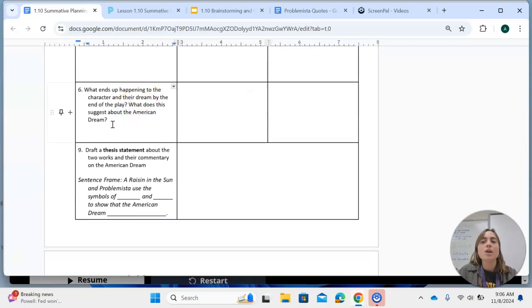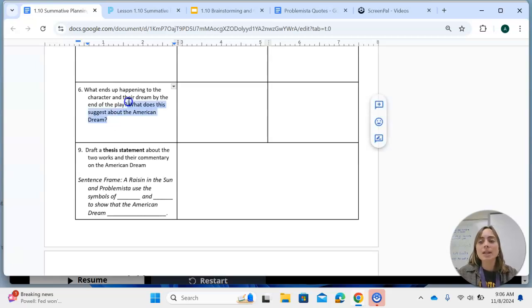Then you're going to answer this question. What ends up happening to the character and their dream by the end of the play and the end of the movie? Are they able to achieve that dream? If so, how? How do they achieve their dream? What obstacles get in their way? How do they overcome those obstacles?